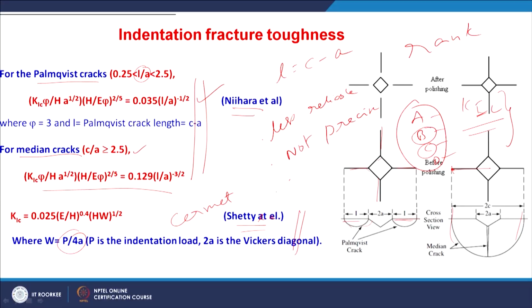So, the fracture toughness values for ceramic materials are generally less than 10 MPa root meter, right. If you see the units, it comes as MPa root meter. Just for comparison, other materials like metals have much higher fracture toughness. For example, plain carbon steel has a fracture toughness of around 80 to 100 MPa root meter.